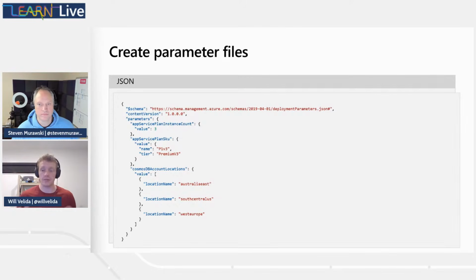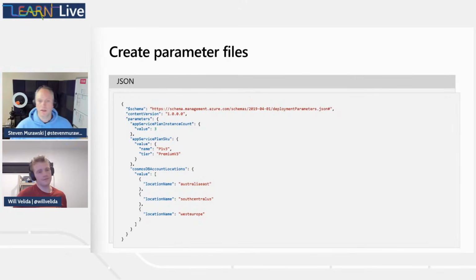Generally, a good practice is to create a parameter file for each environment. So you'll have a parameter file for your dev environment, your test environment, and your prod environment. And it's a good idea to include the environment name within your parameter file. So you might have parameters-dev.json or parameters-prod.json, or main.parameters.dev.json. Whatever naming convention works for you, it's just a good idea to explicitly say, hey, these are my dev environment parameters, so that we deploy those resources to our dev environment rather than a production environment.